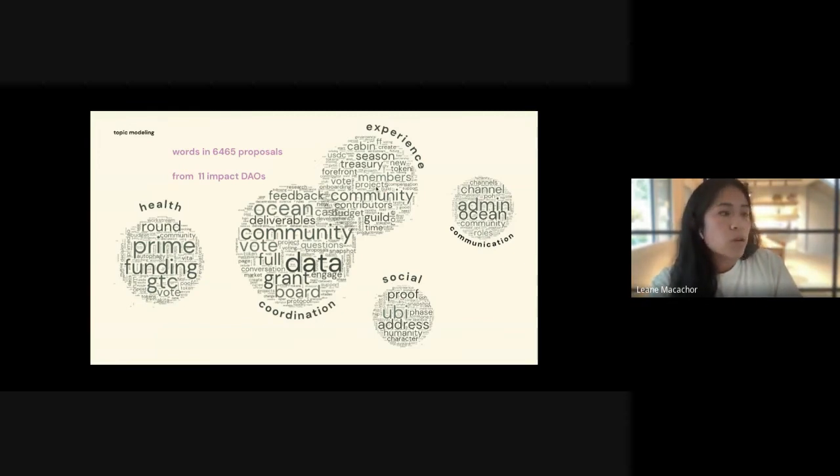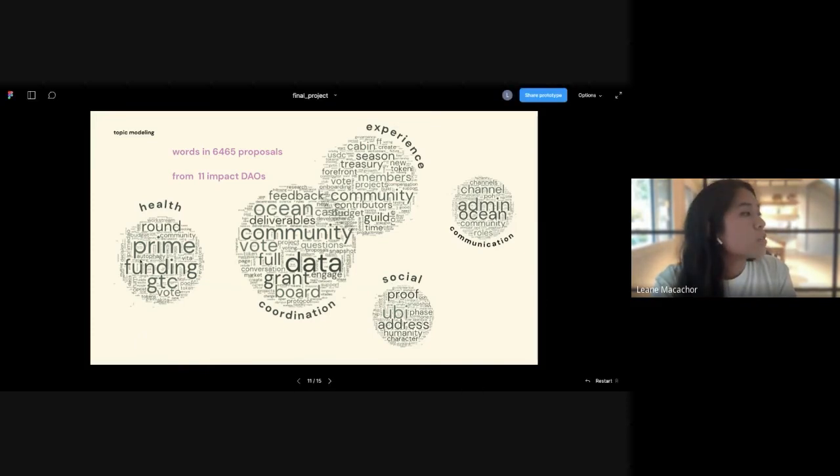And you can see that the word community is common in all of the topics, but I decided to keep it because it actually makes a lot of sense to have this word here, because impact DAOs in general are very focused on working for a better future, not only for the communities, but for everyone. In the health cluster, we can see words like funding or autophagy, because these are organizations formed by biologists, doctors, and professionals from the health industry that are working on investigation projects.